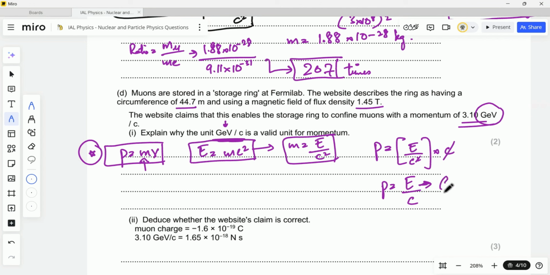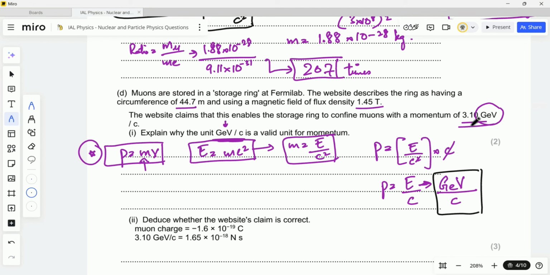This value over here. So we know that the giga-electron volt is a common unit of energy in particle physics. So this energy is already in giga-electron volts. And what is over here below it in the denominator? That is c. So the momentum has units, what? The energy in giga-electron volts upon c.